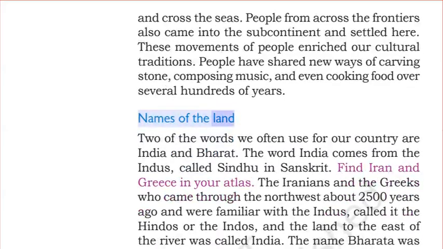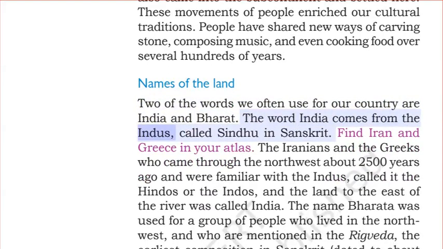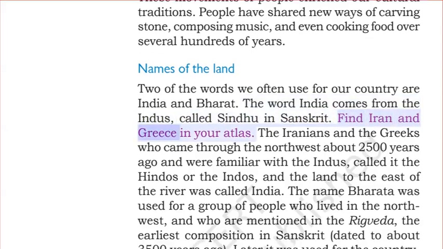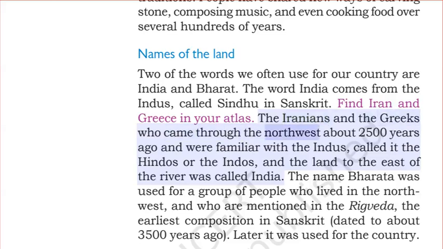Names of the land. Two of the words we often use for our country are India and Bharat. The word India comes from the Indus, called Sindhu in Sanskrit. Find Iran and Greece in your atlas. The Iranians and the Greeks who came through the northwest about 2,500 years ago and were familiar with the Indus, called it the Hindos or the Indos. And the land to the east of the river was called India.